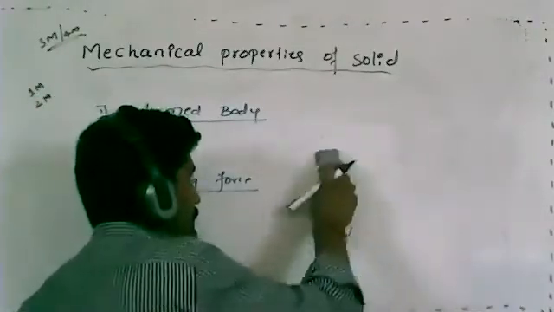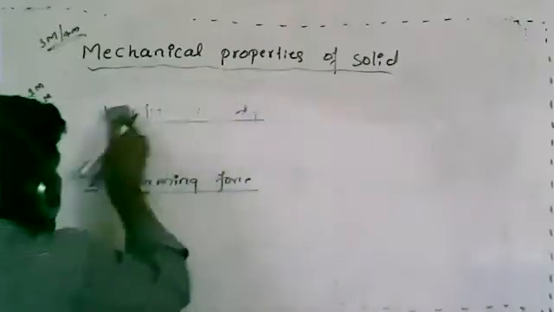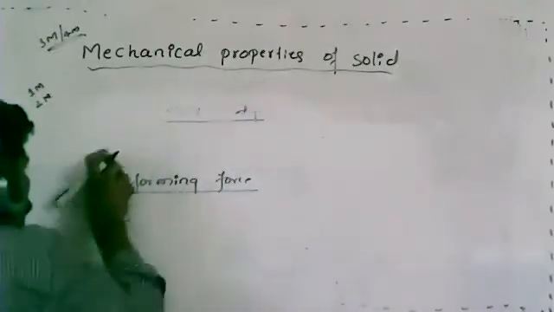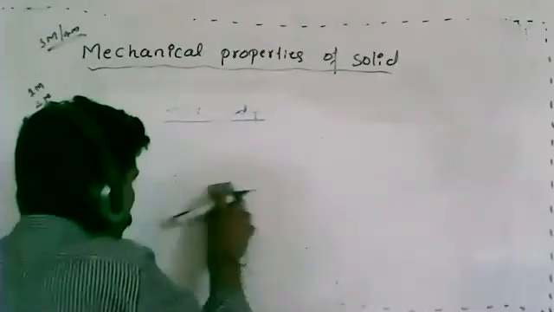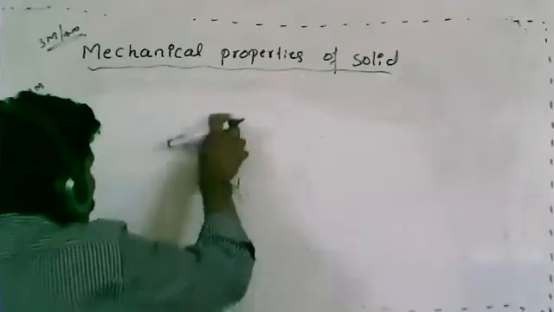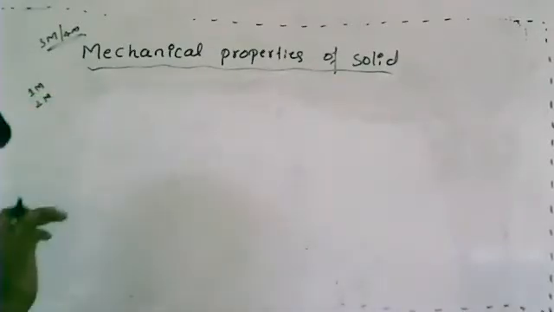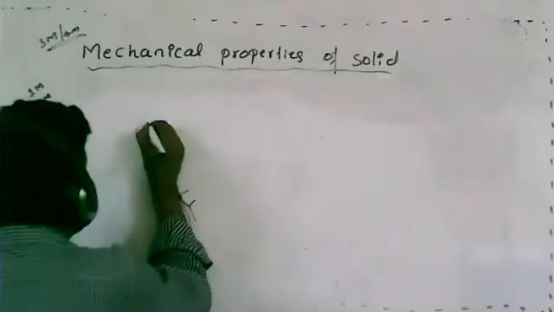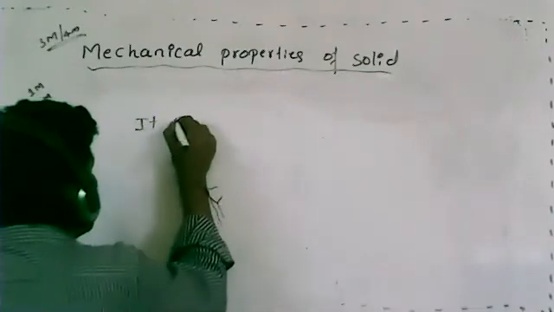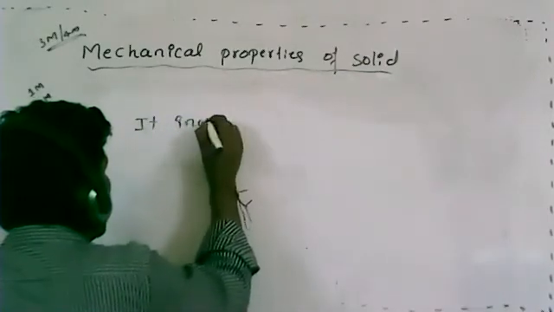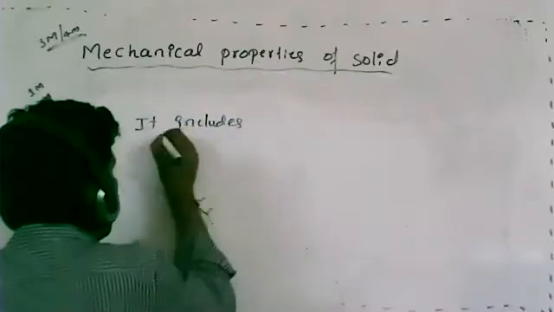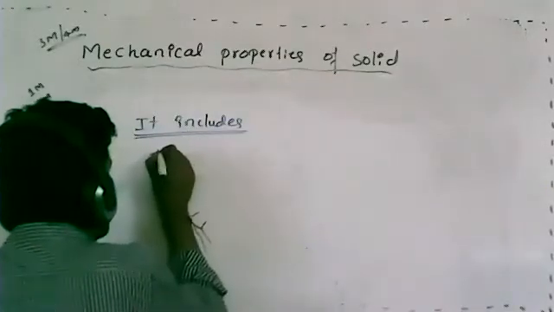Now let's see one more concept, a very important concept in this chapter. Remember, mechanical properties of solids include three concepts.